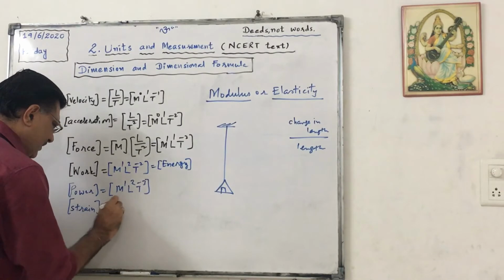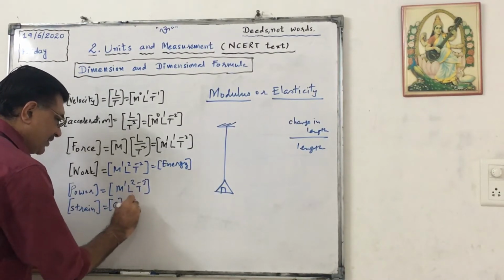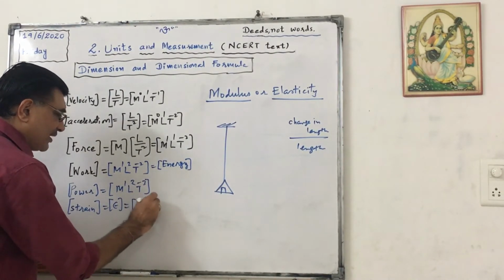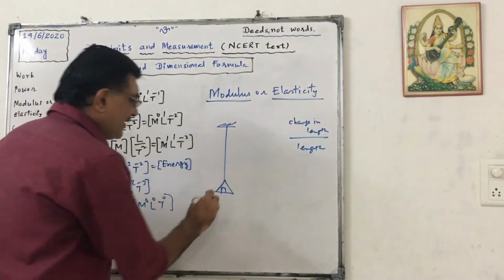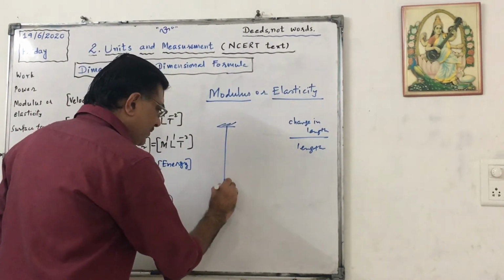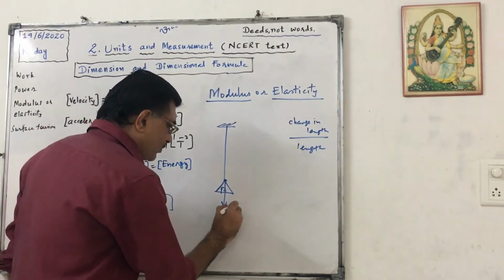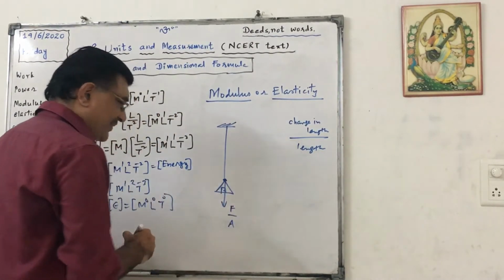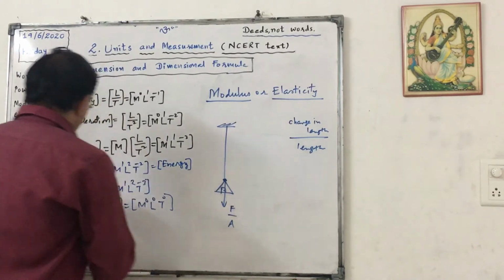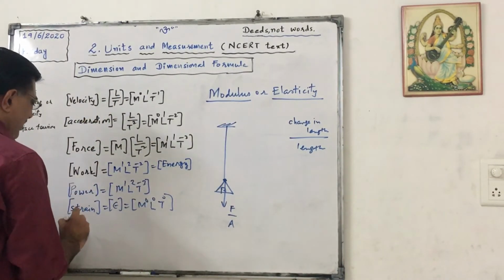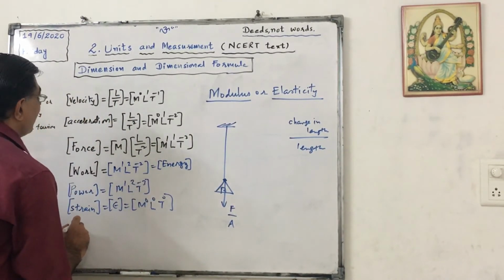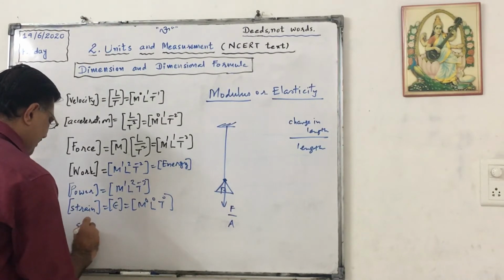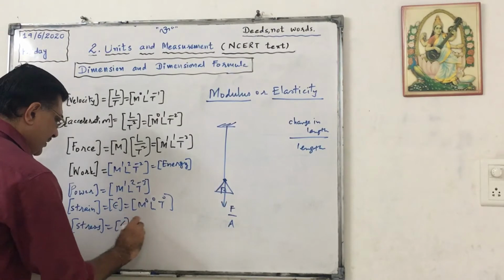Strain is denoted by epsilon. It is dimensionless, M0, L0, T0. But see here, the weight will be there. That is called force. Force upon the area of this wire is called stress. So stress has the same DF as pressure, denoted by sigma.